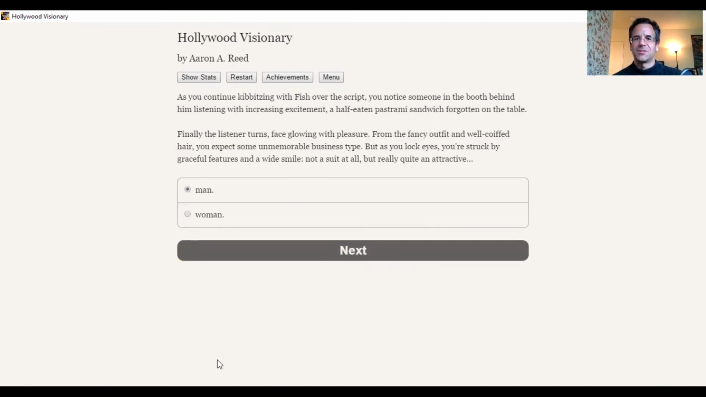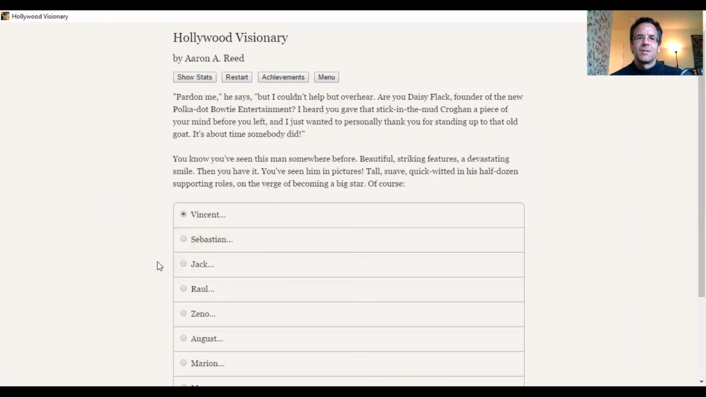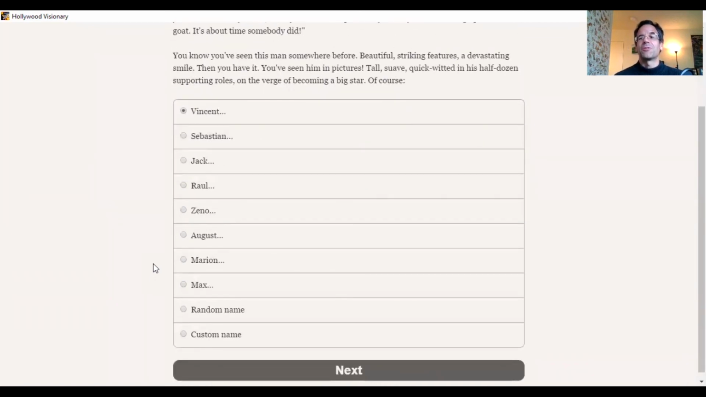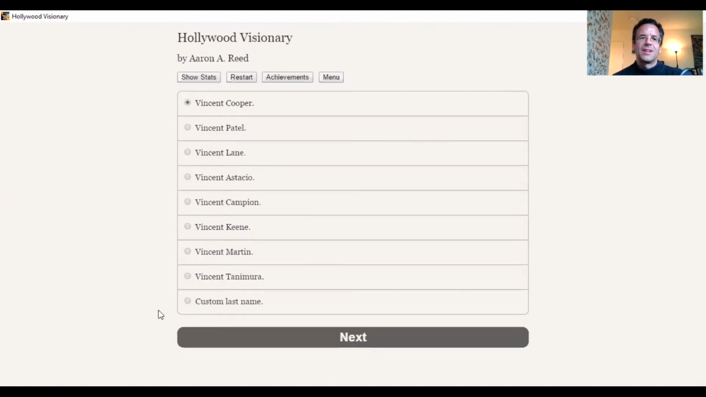So someone is also in the restaurant. There's a lot of people in this pastrami restaurant, and it looks like an attractive what? An attractive man or an attractive woman? Well, there's no difference here. Let's just go with man. We'll try woman next time. And pardon me, someone recognizes us. So someone who has a beautiful smile, and who was in supporting roles but is on the verge of becoming a star. And we're going to have a name for this person. Let's just go with Vincent. Vincent Cooper, Vincent Patel, Vincent Lane, it doesn't matter. Just stick with Vincent Cooper.